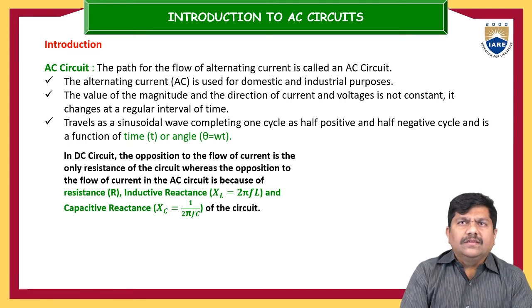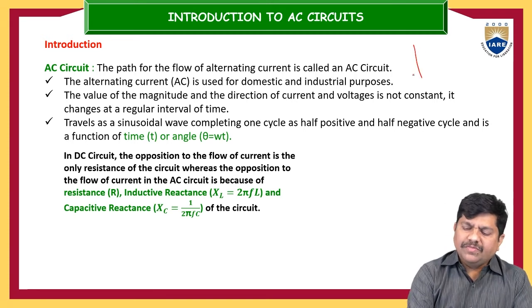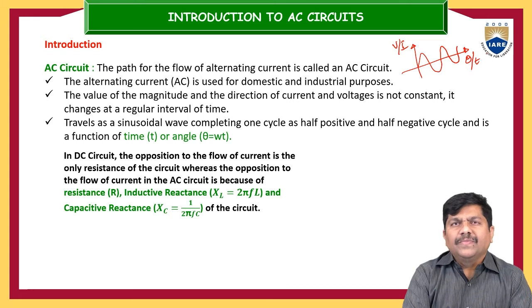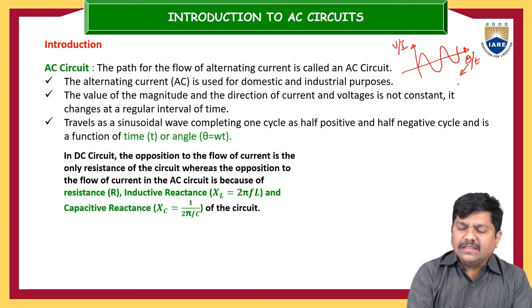Now it travels as a sinusoidal wave, completing one cycle as a half positive and half negative cycle, and is a function of time t. Sometimes, instead of time, people will also represent it differently. If it is alternating in nature, it is represented as a sinusoidal quantity, either voltage or current, with theta, or sometimes it can also be represented with the time t. This theta is called the angular displacement.